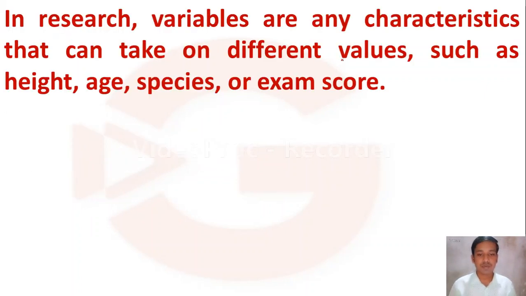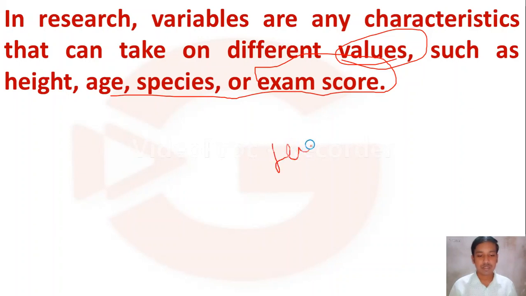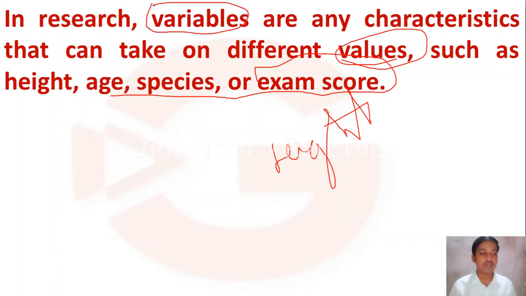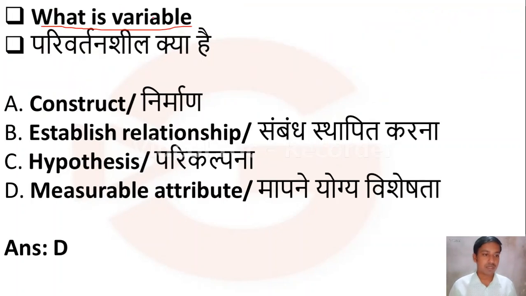Variable means it is a value which is changing, such as height, age, species, exam score. For example, height will change. Yes, height is also known as a changing variable. Exam score is also a changing variable. Sometimes I may get 75 marks, sometimes I may get 60 marks. In this way, the values which change are known as variables.